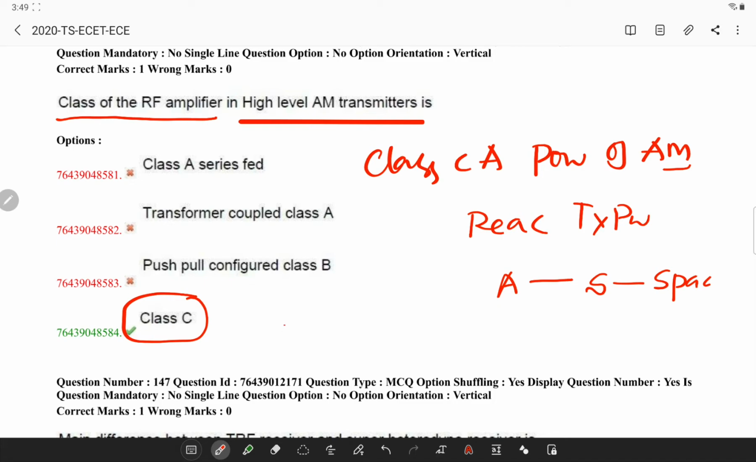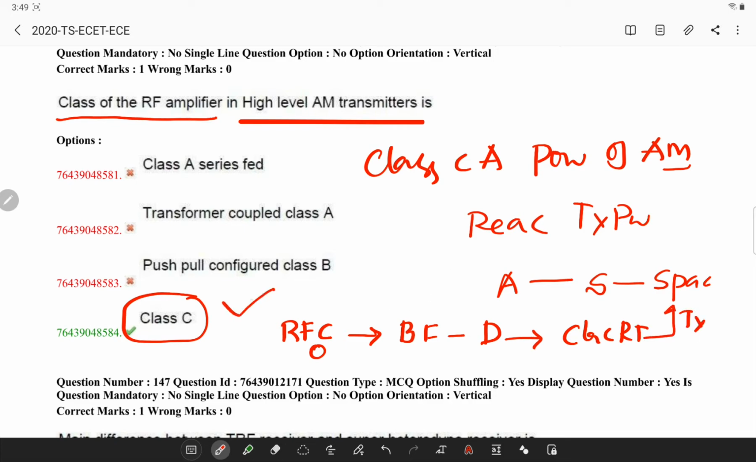A high level AM transmitter will have an RF crystal oscillator connected to a buffer amplifier, then to a driver, then to a class C RF amplifier, and then a transmitting antenna. So remember, you will be using a class C amplifier in a high level AM transmitter.